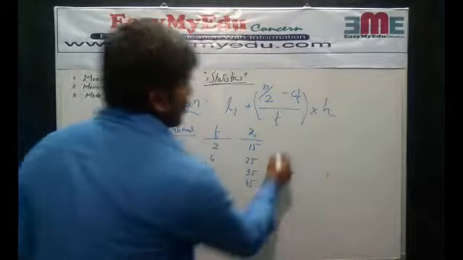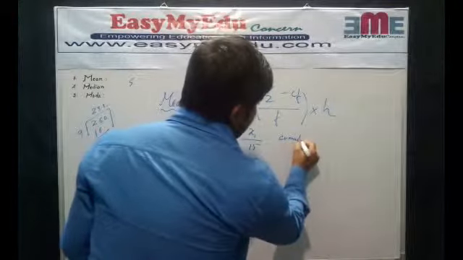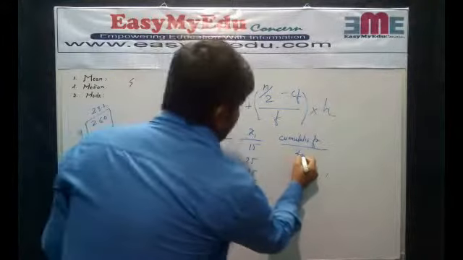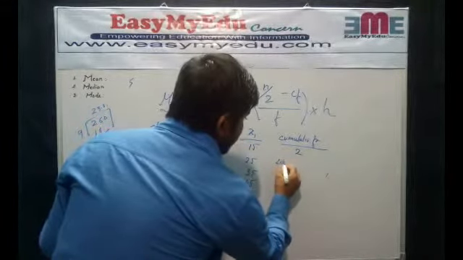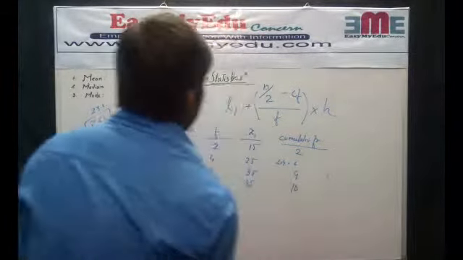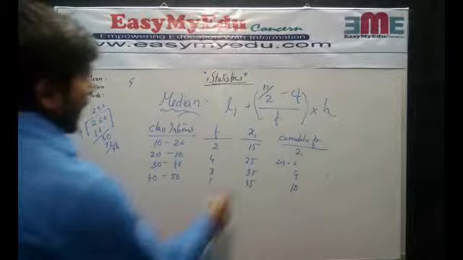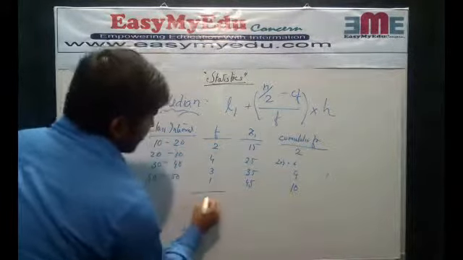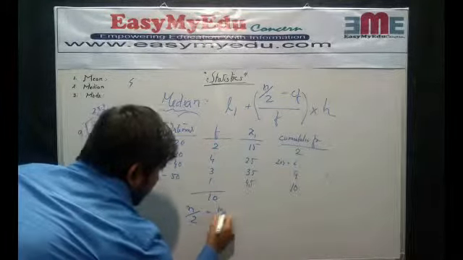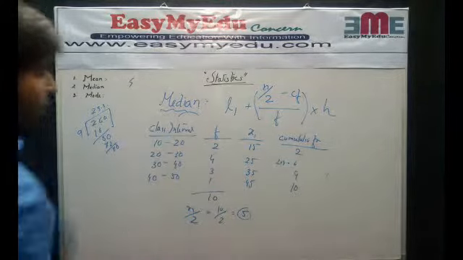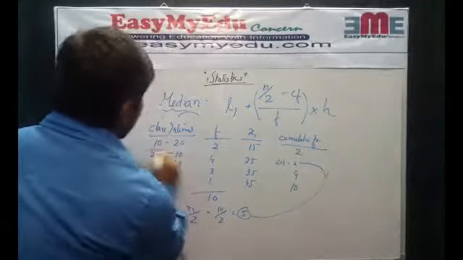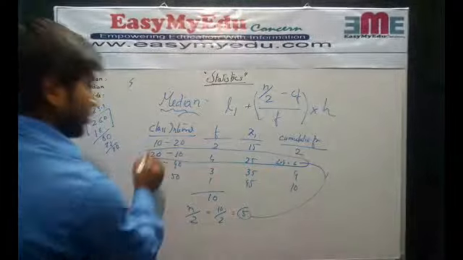Here we will find the cumulative frequency. It's a new word for you. Our frequencies are 2 plus 4, that's 6, then 6 plus 3, 9, 9 plus 1, 10. Here we will find n by 2, where the total of the frequencies n is 10, so n by 2 is 5. We see that 5 comes below 6, so we can say our median class is this.